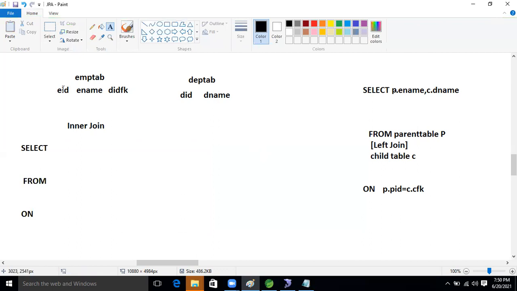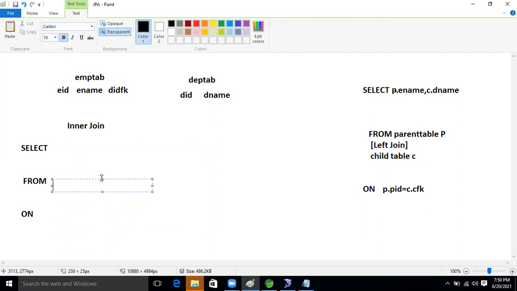So if we are performing an inner join, the foreign key will be on which side now, guys? The EMP table, right? Parent table. So if we are joining both tables, first we take the parent table name, EMP tab. The table name is EMP, right? EMP. So after that we will give one alias.